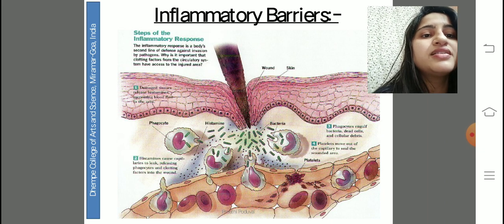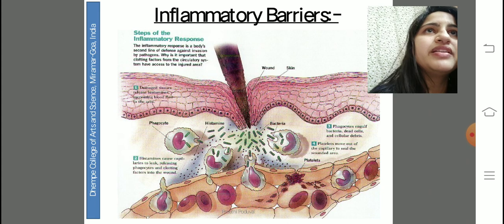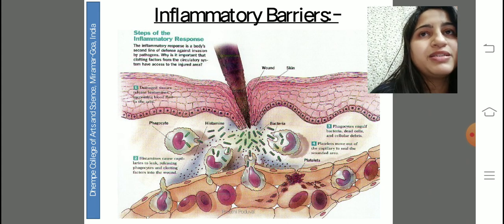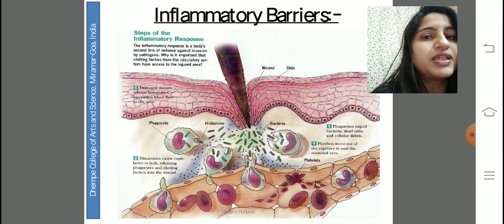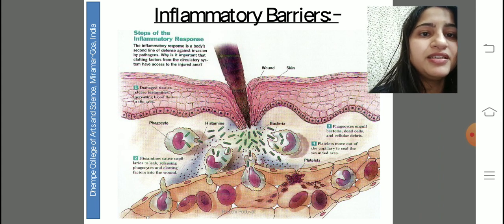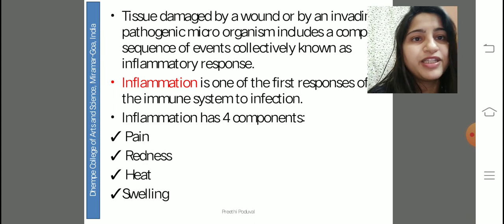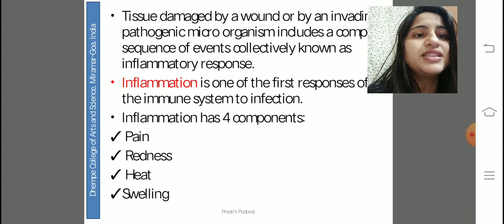So here this is a photograph of something inserting the skin. When we get a wound, or when something punches or pricks our skin, a natural response is formed, based on the inflammatory barriers. These are the various steps that are present. There is tissue damage by any wound, and an invading pathogen obviously enters through the tissue damage inside the skin.